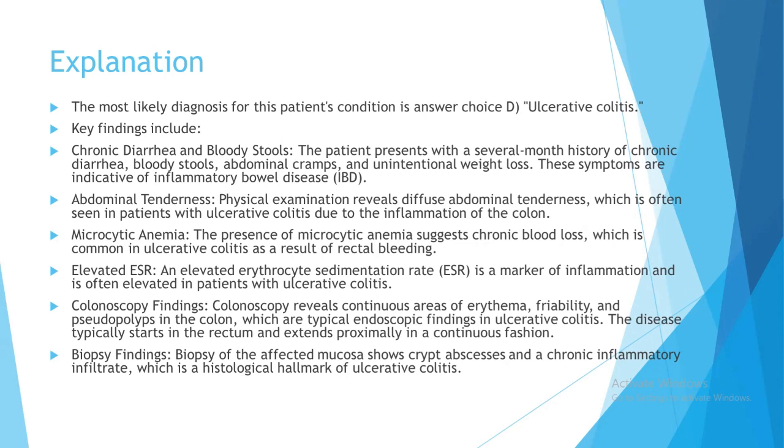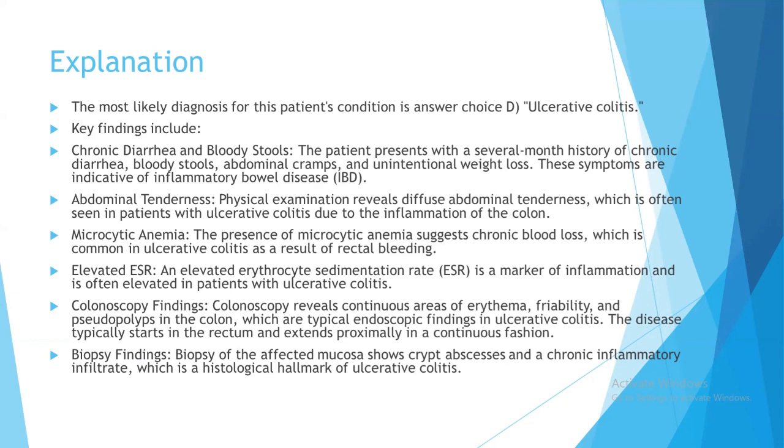Abdominal tenderness: physical examination reveals diffuse abdominal tenderness, which is often seen in patients with UC due to the inflammation of the colon. Macrocytic anemia suggests chronic blood loss, which is common in UC as a result of rectal bleeding. Elevated ESR is a marker of inflammation and it is often elevated in patients with ulcerative colitis. Colonoscopy findings reveal continuous areas of erythema, friability, and pseudopolyps in the colon, which are typical endoscopic findings in ulcerative colitis. The disease typically starts in the rectum and extends proximally in a continuous fashion. Biopsy findings: a biopsy of the affected mucosa shows crypt abscess and a chronic inflammatory infiltrate, which is a histological hallmark of ulcerative colitis.